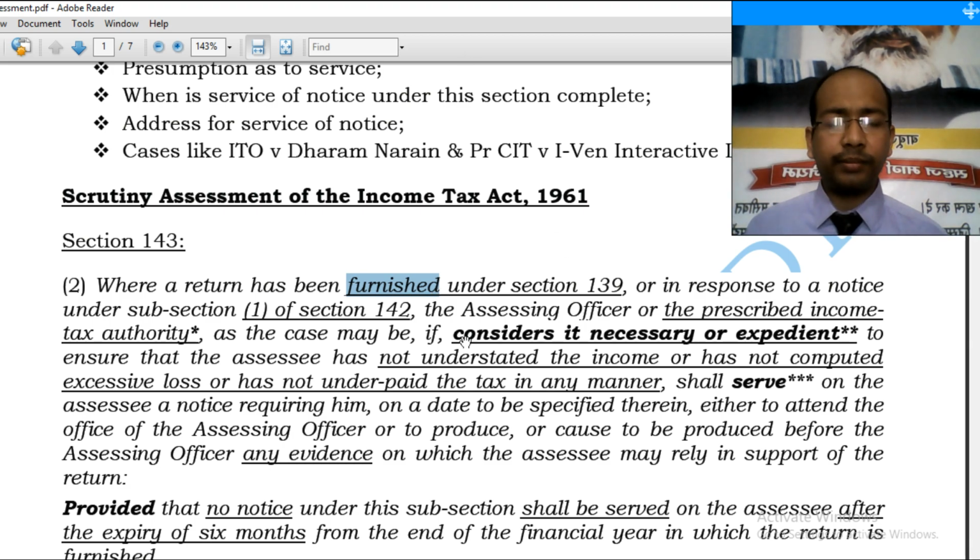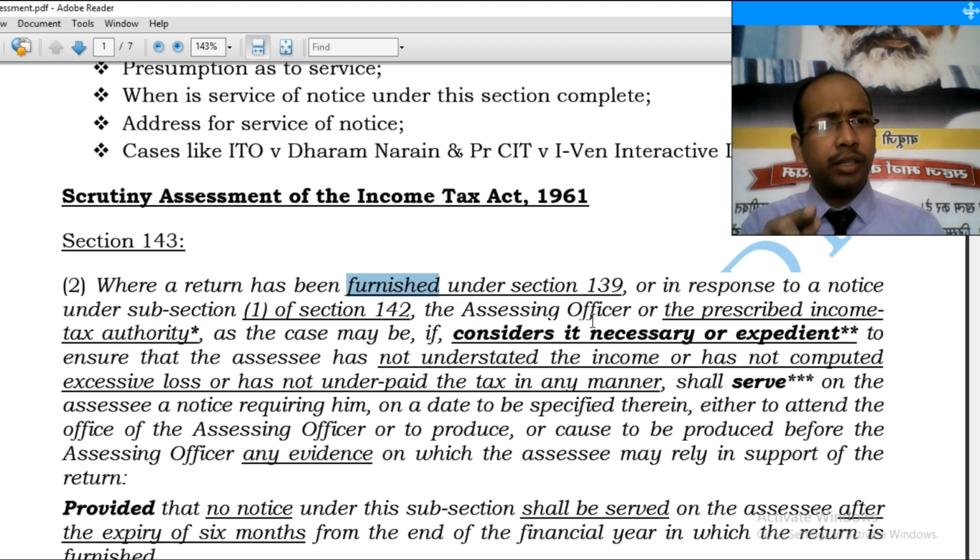Alright, under section 139 or 142(1), whatever the case may be, the assessing officer or the prescribed income tax authority. Now this section gives a mandate to an assessing officer or a prescribed income tax authority to issue notice under this section. What is an assessing officer?